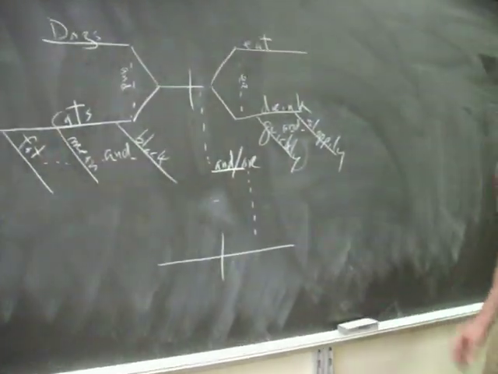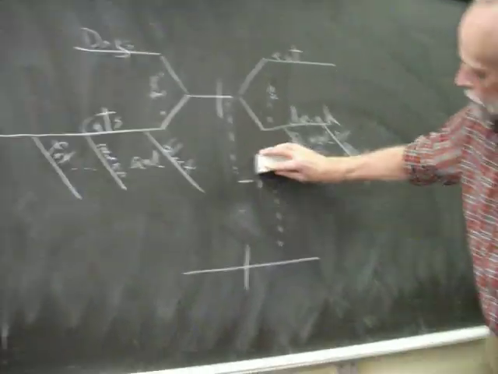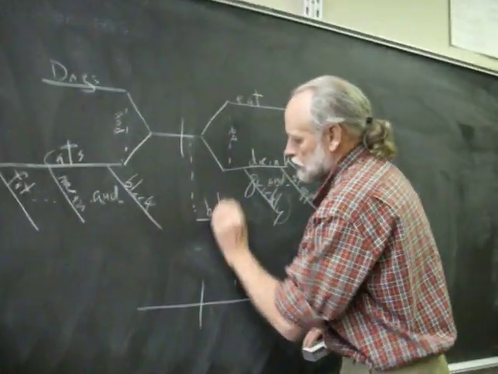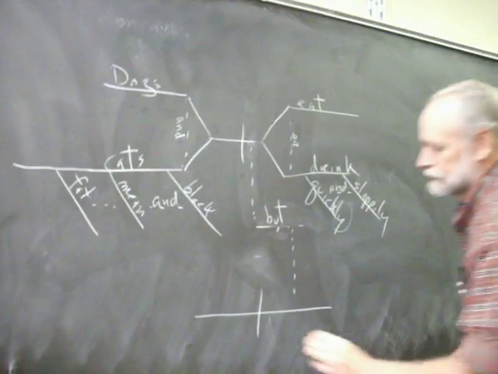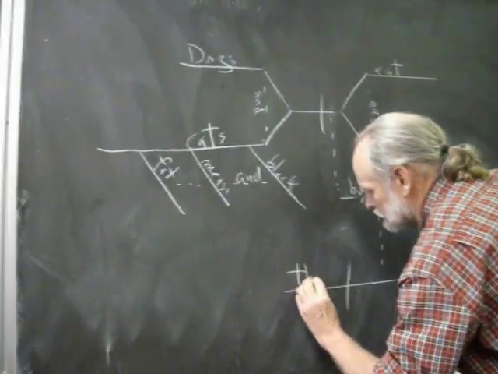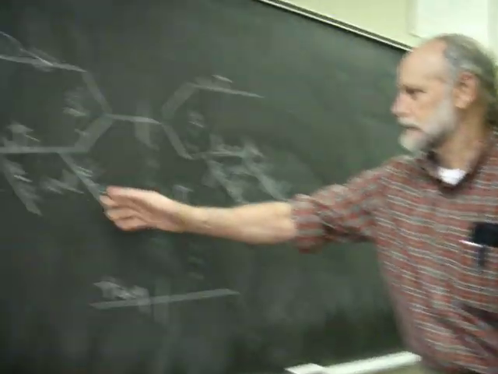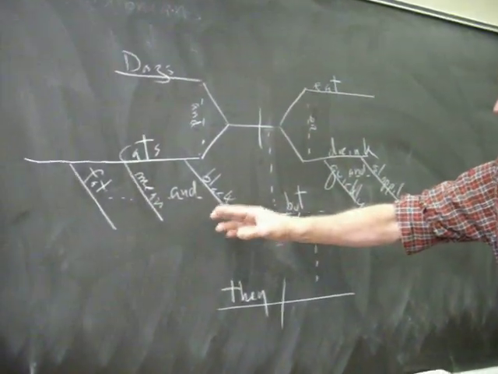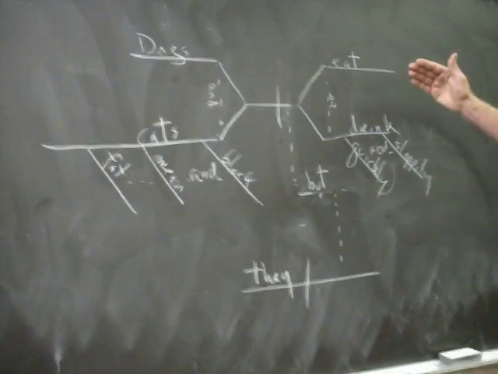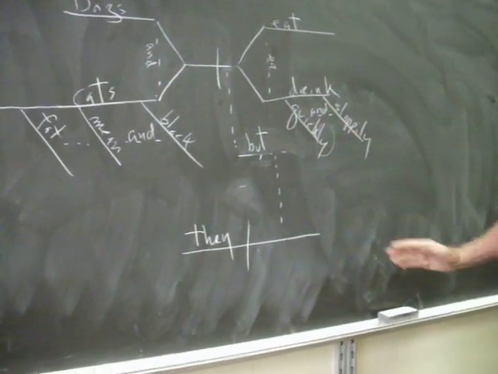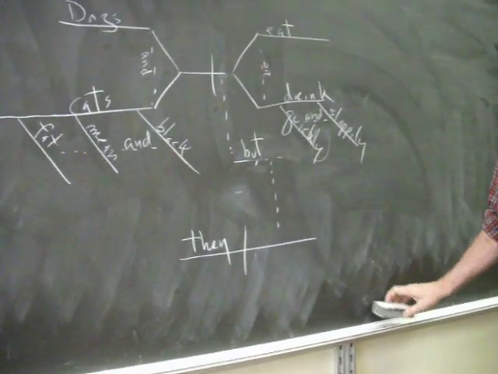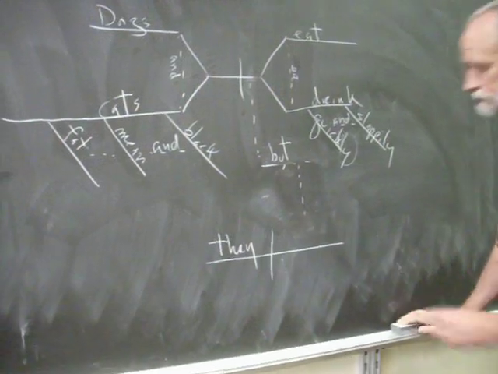No, I won't use that. I'll use but, because there's still another one. But they... What have I got? Dogs and fat, mean, and black cats eat or drink quickly and sloppily, but they sleep.